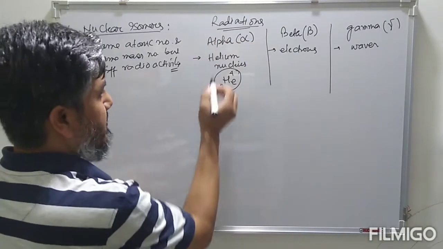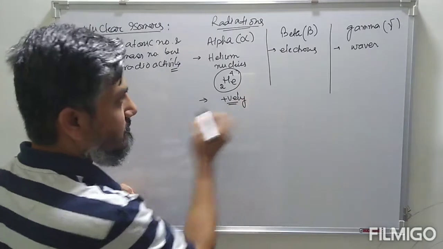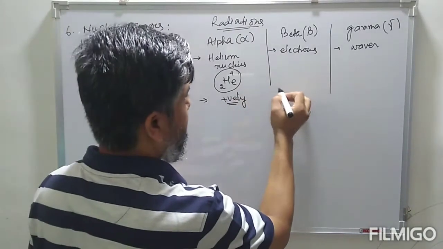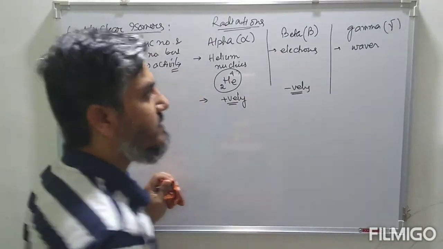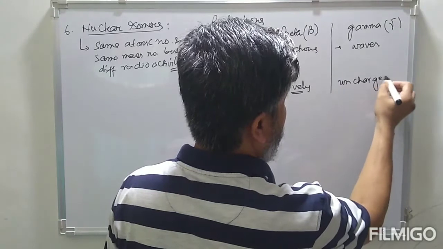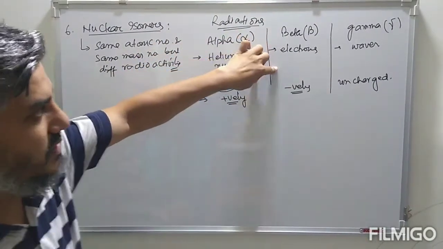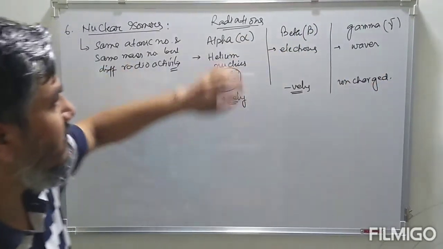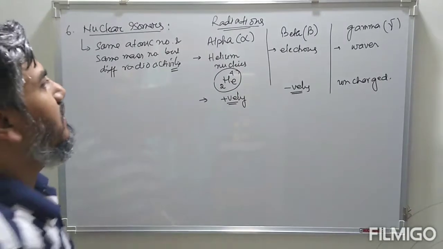Alpha rays are positively charged, beta rays are negatively charged, whereas gamma rays are uncharged. So alpha and beta rays are charged particles, whereas gamma is uncharged. Alpha is a positively charged helium nucleus, and beta is nothing but electrons.